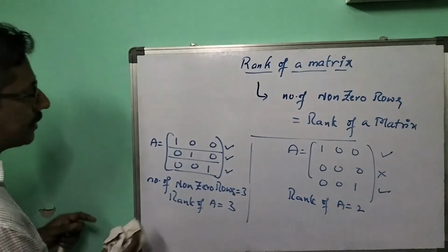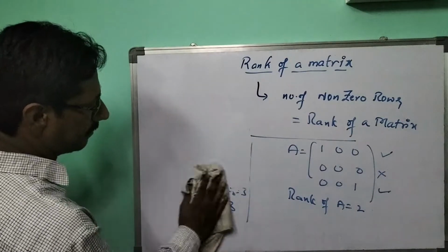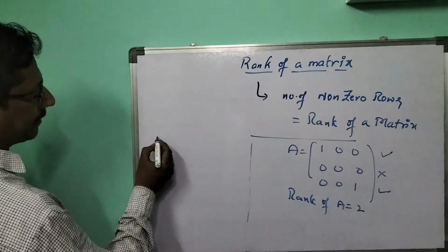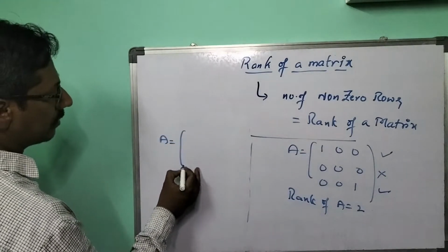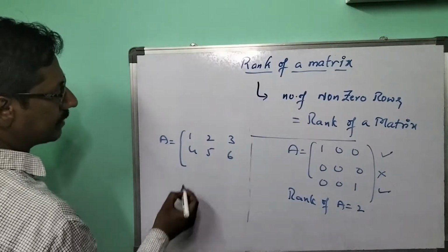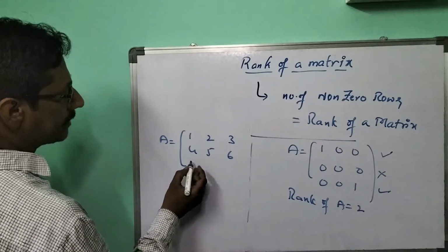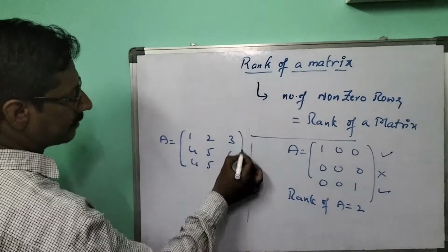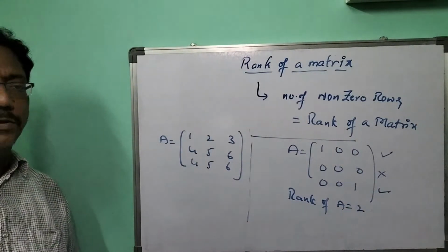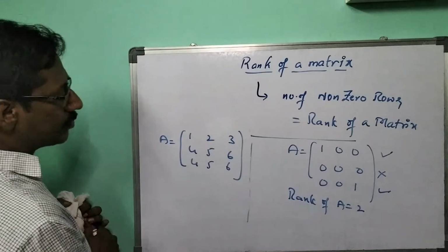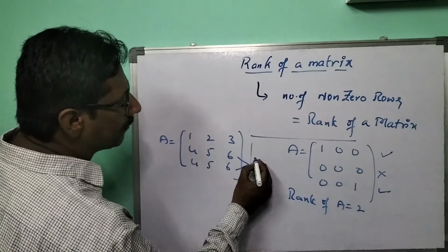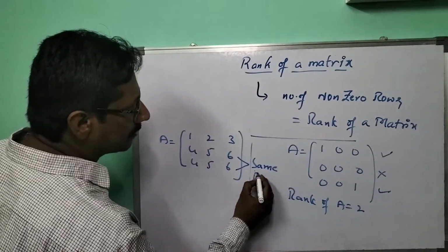Now let me go for the next one. What is the rank of this matrix? A equals 1 2 3, 4 5 6, and again 4 5 6. Did you observe that these two rows are in the same ratio?